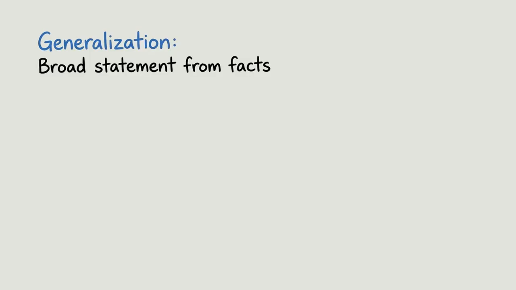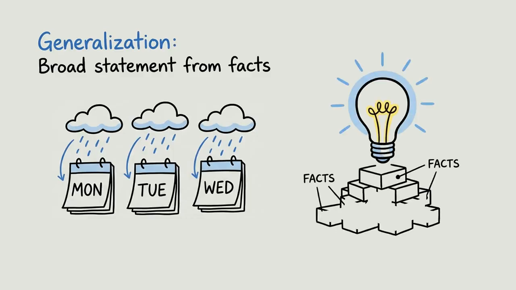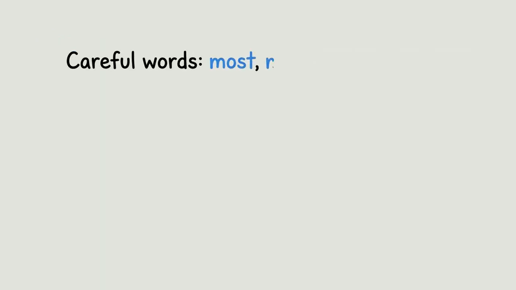A generalization is a broad statement based on several facts or examples. You probably already make generalizations every day. If it rains 3 days in a row, you might say, "This week has been rainy." You used facts to form a bigger idea. Good generalizations use careful words like most, many, usually, or often.